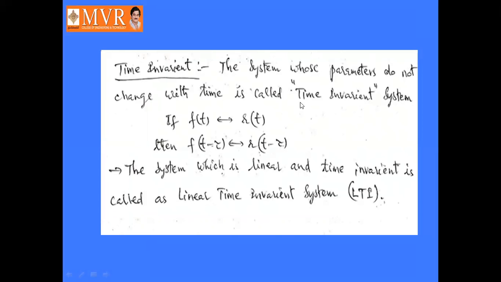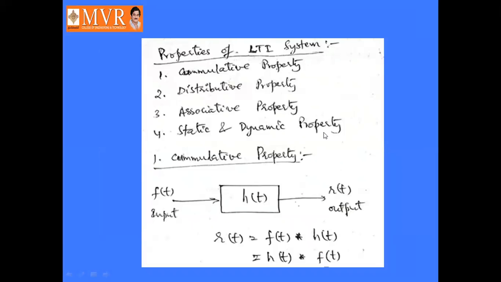Okay, next, properties of LTI systems. What are the properties? Commutative property, distributive property, associative property, static and dynamic property. What is meant by commutative property? Here the system having the impulse response h of t has the input signal f of t and the output signal r of t. It is described like this.